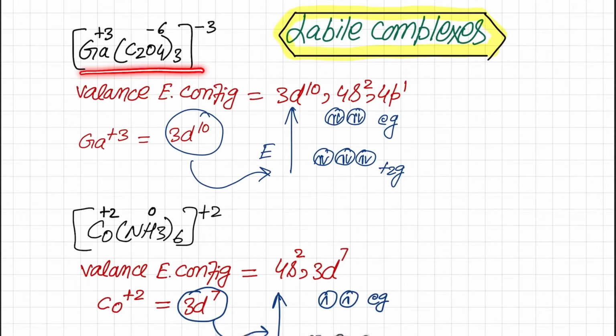So the first example is this oxalate complex of gallium. So here is the complete situation. The outer charge on the complex is -3, so these are 3 molecules of oxalate. Each oxalate contains -2 charge, so 3 will contain -6 charge. So in order to balance the outer charge, we have placed +3 on gallium. So this is the valence electronic configuration of gallium, which is 3d10, 4s2 and 4p1. And when we remove these 3 electrons, this is the valence electronic configuration of gallium +3, which is 3d10.